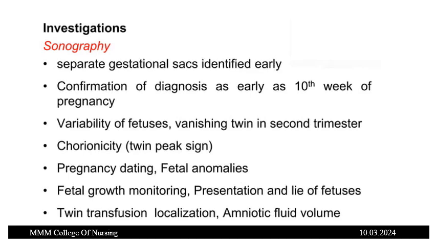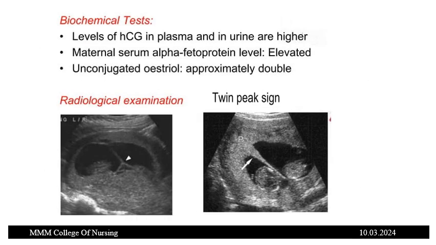Investigation: in ultrasonography, there will be separate gestational sacs, and it is confirmed as early as the 10th week of pregnancy. Viability of fetuses, vanishing twin in second trimester, chorionicity, that is twin peak sign, can be identified, and pregnancy dating can be done and fetal anomalies can be ruled out. Fetal growth monitoring, presentation and lie of the fetus can be assessed. Twin transfusion, placental localization, amniotic fluid volume, all this can be detected in the ultrasonography.